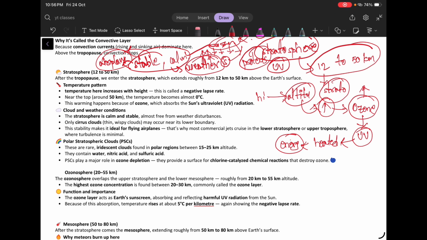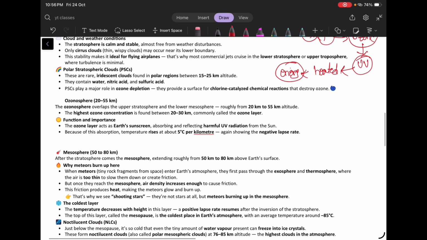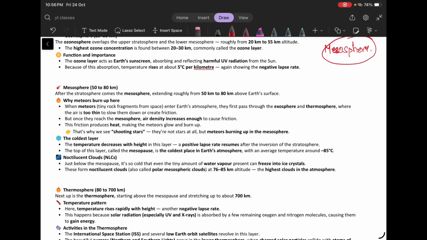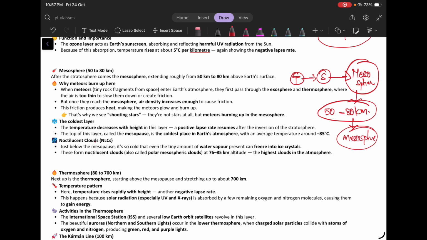Okay, fine. So after understanding the ozone layer, now we will understand the mesosphere. First we have the troposphere, then the stratosphere, and now we are understanding the mesosphere. It is present somewhere around 50 to 80 kilometers above the surface of the earth. When we go to upper altitudes in this layer, the temperature will again start decreasing.